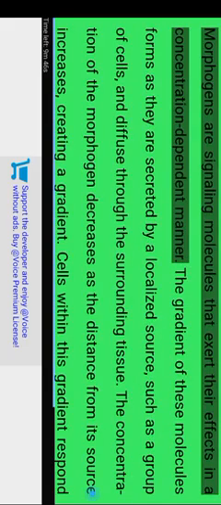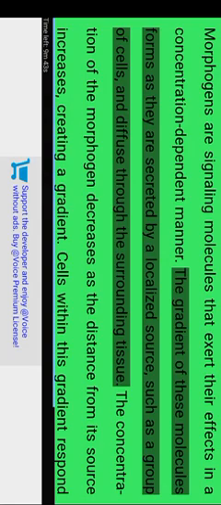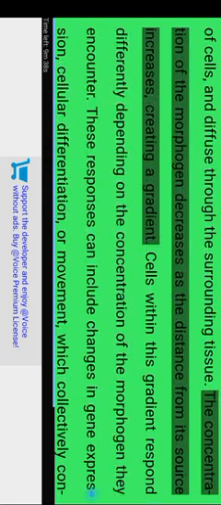Basic concept and mechanism. Morphogens are signaling molecules that exert their effects in a concentration-dependent manner. The gradient of these molecules forms as they are secreted by a localized source, such as a group of cells, and diffuse through the surrounding tissue. The concentration of the morphogen decreases as the distance from its source increases, creating a gradient. Cells within this gradient respond differently depending on the concentration of the morphogen they encounter.